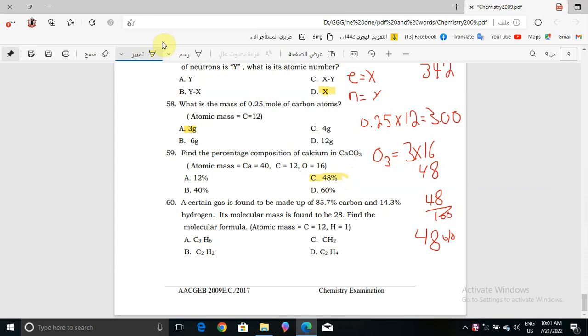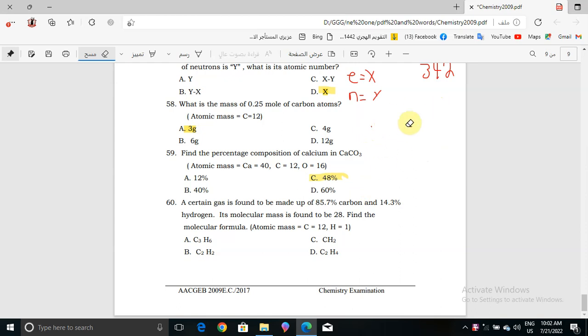Okay, now question number 60. A certain gas is found to be made of 85.7% carbon and 14.3% hydrogen. Its molecular mass is found to be 28. Find the molecular formula. The atomic mass of carbon is 12 and hydrogen is 1.